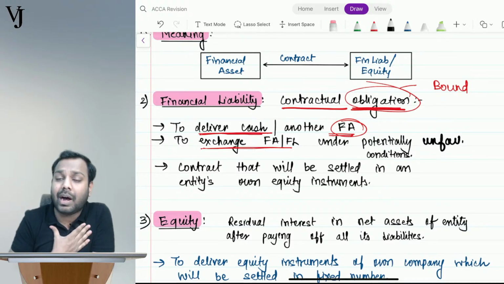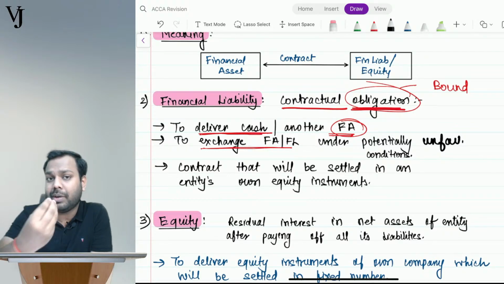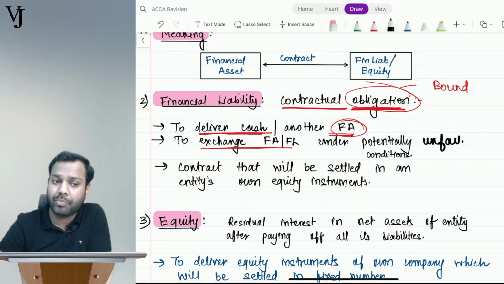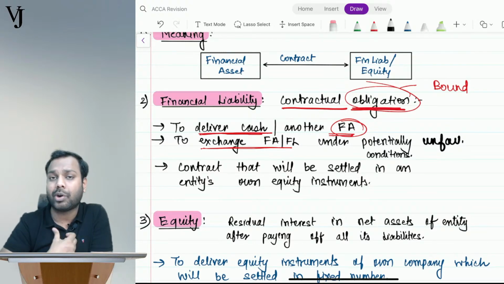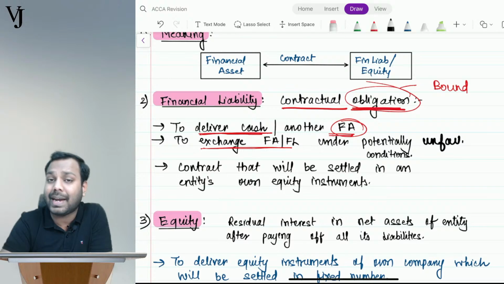So that's a potentially unfavorable condition for me, in which I have to give him my financial assets, and I'm contractually bound by that, assuming that me and Siddhant have a contract in place. So I have a contractual obligation, and Siddhant has a contractual right. So for me it's a financial liability, and for Siddhant it's a financial asset.